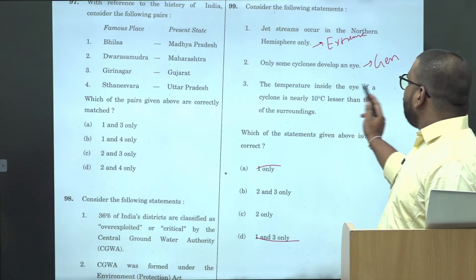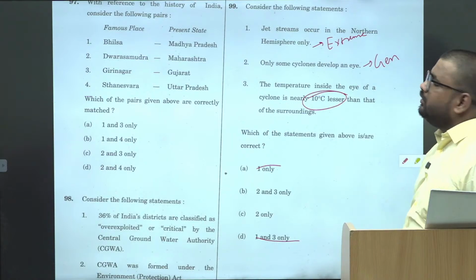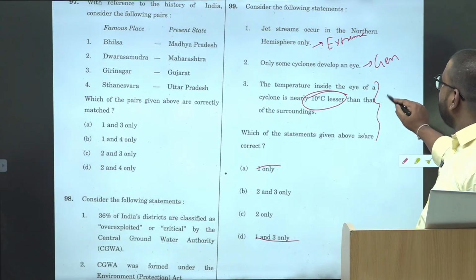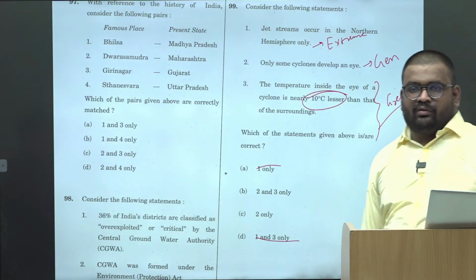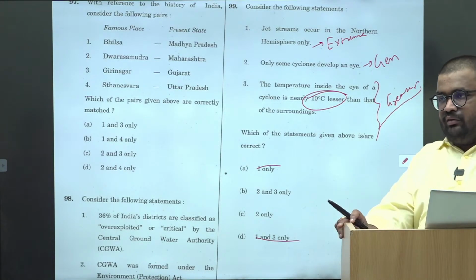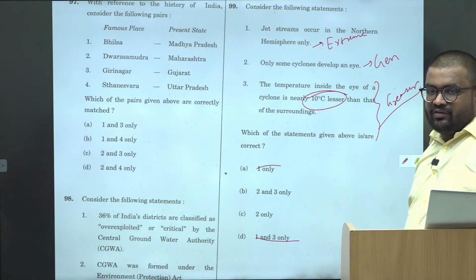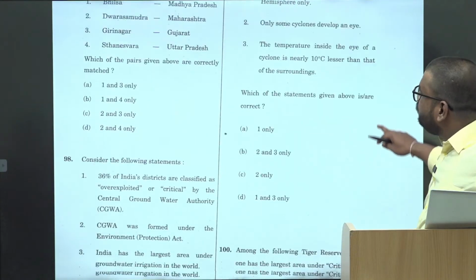3. The temperature inside the eye of the cyclone is nearly 10 degrees lesser than that of surrounding. Okay, so temperature inside is generally greater than being lesser, because of the low pressure. Again, ये knowledge basis का question होना चाहिए था.